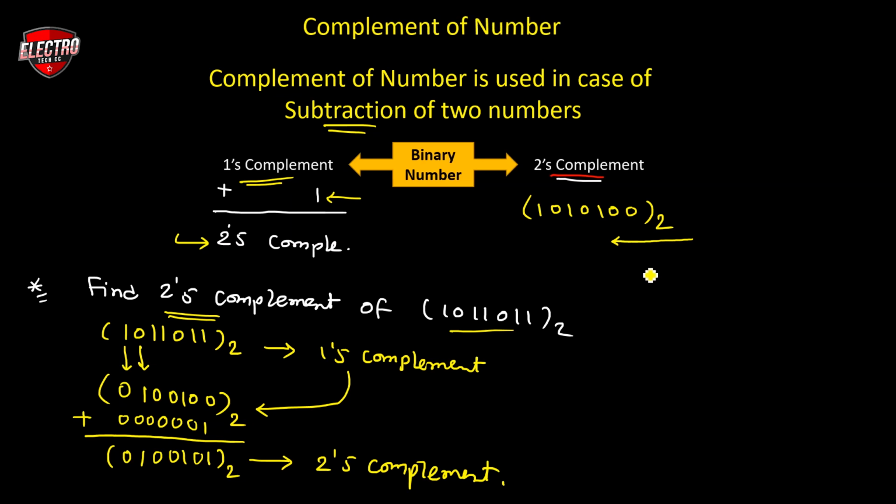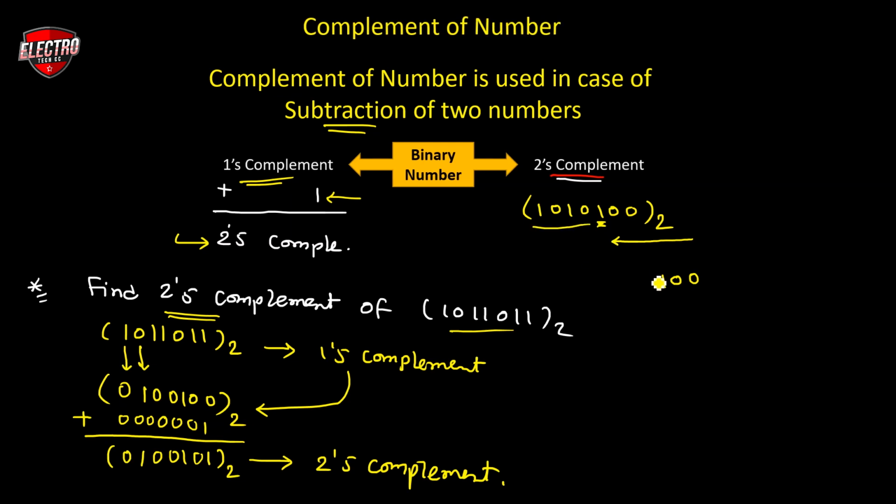Up to the first one, write all the bits as they are. I get 1 at the third place of the given number. So write all the bits up to the first one, and then invert each and every remaining bit.